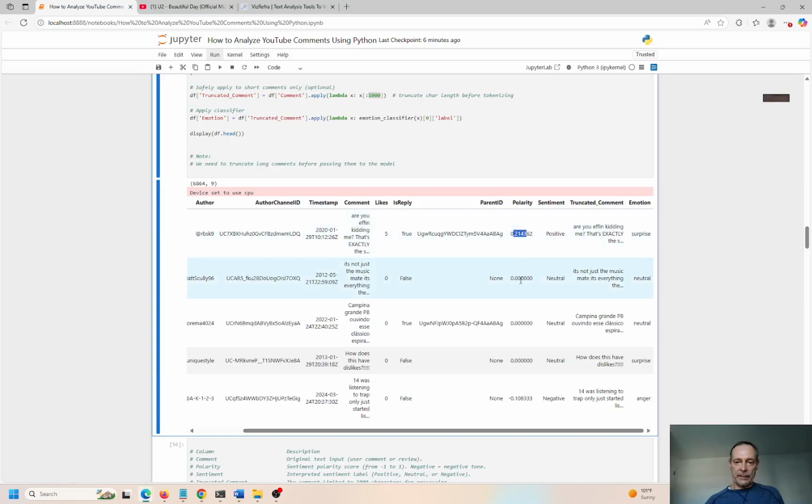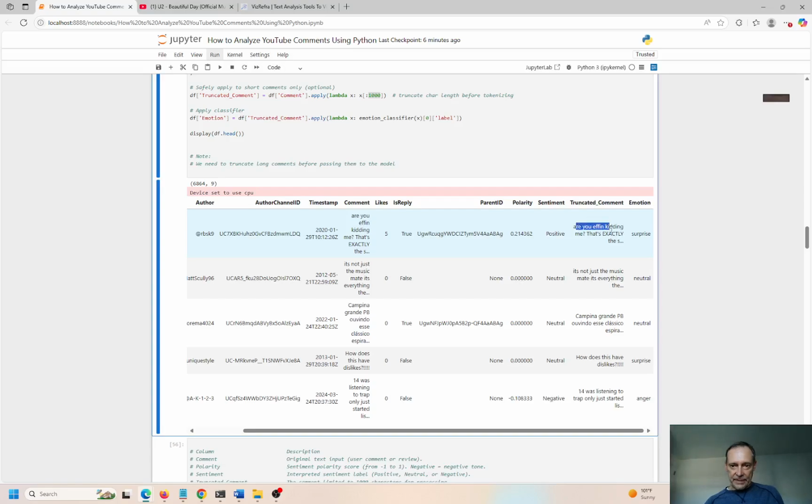The higher the number, the more positive the feeling of the comment. And if it starts to go negative, then that's kind of like a negative tone. So you can see negative, negative here. This is neutral, neutral. So these match up, and this is positive. So it's kind of like a numerical representation of sentiment. You can see the neutral, neutral, negative, negative. So now we have truncated comments.